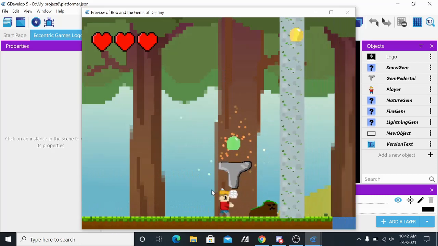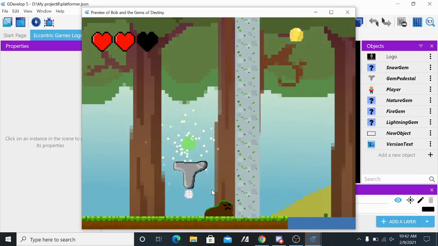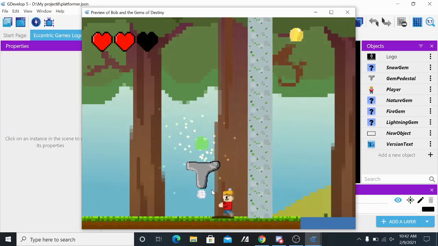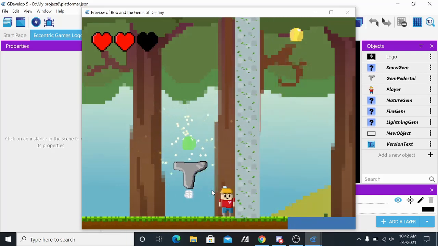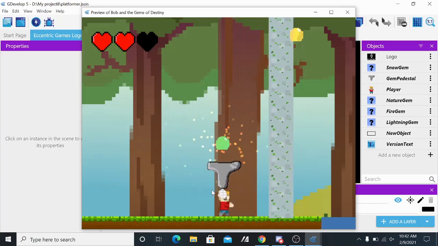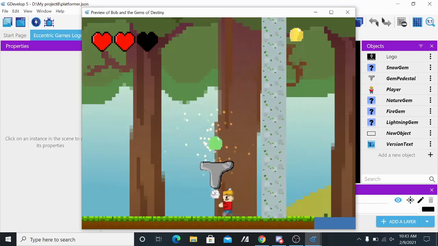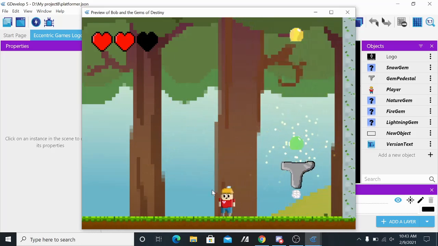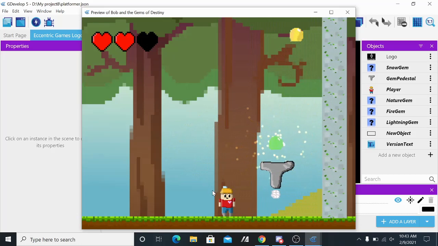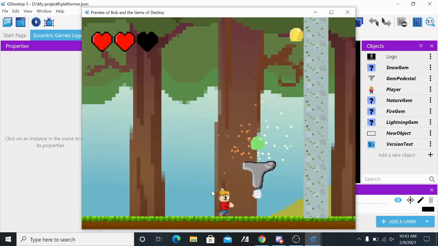And yes, there's this guy who's just walking into a wall. And there's the nature gem, which I added some particles to. Another one of my experimentations, and there's also a wall here, and you can see that the background doesn't quite go low enough. Oh my gosh, we have so many things to fix for this. I'm realizing what a time I'm gonna have next week, or next time that we have a devlog on this.